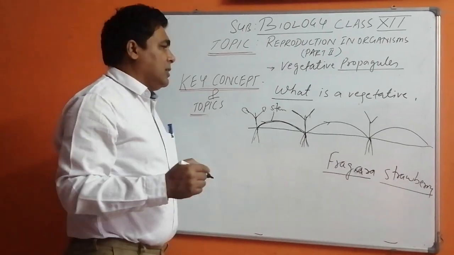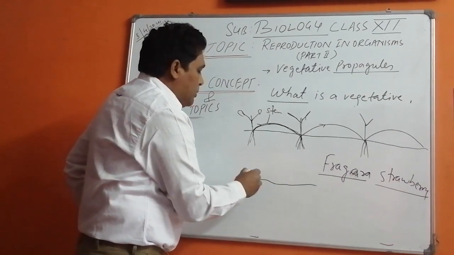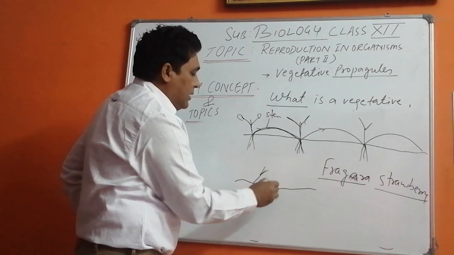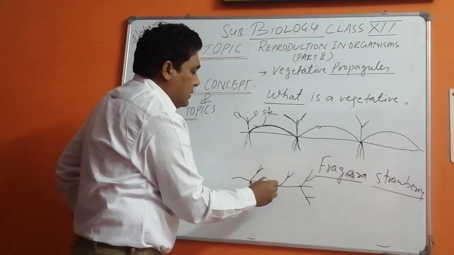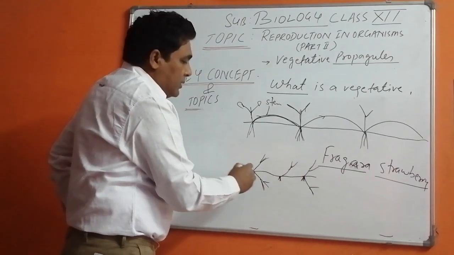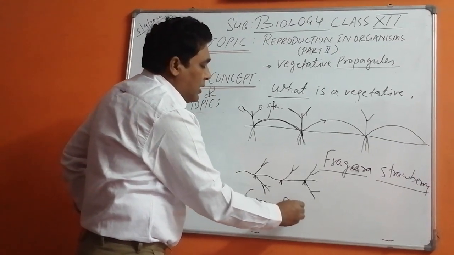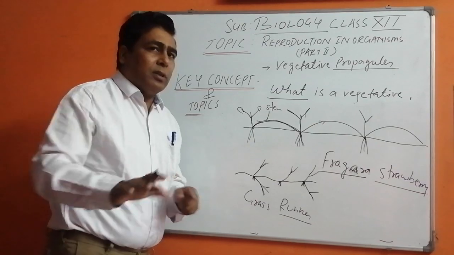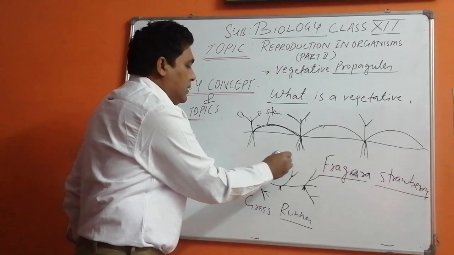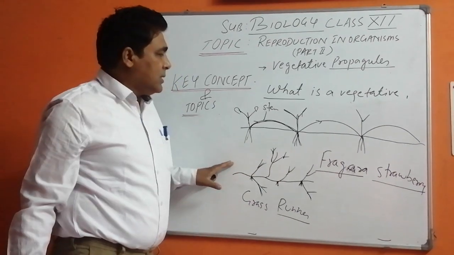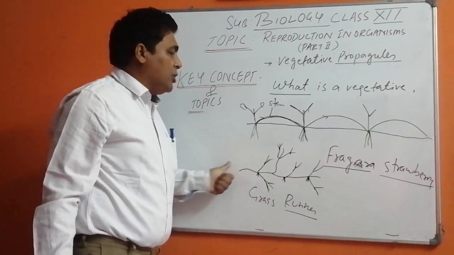Now children, I am going to go further, and now we are going to learn about the runners. You have seen the grasses, Cynodon dactylon, Bermuda grass. This is the grass which is known as runner. Now the grasses creep on the ground and grow new plants. So you can easily now understand how the propagules are producing new plants.